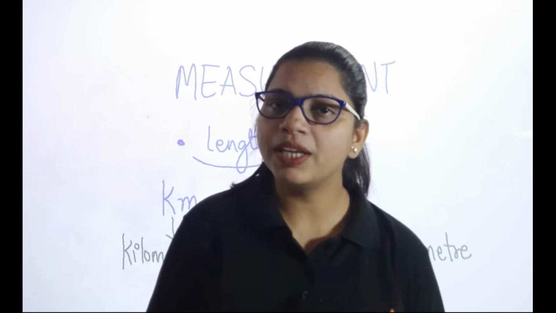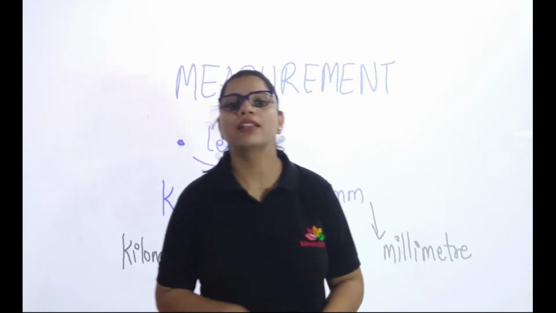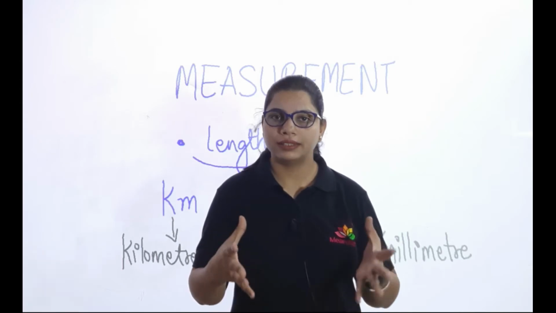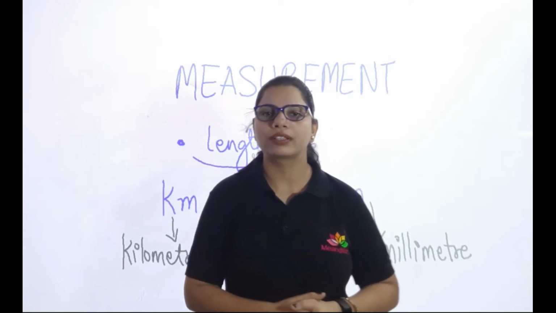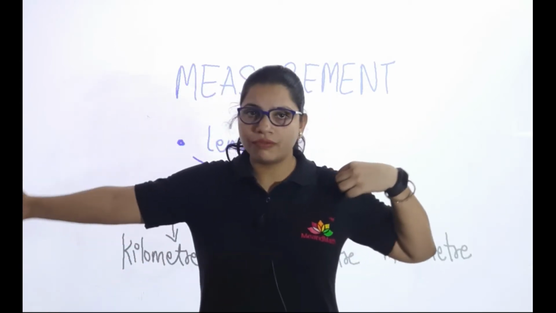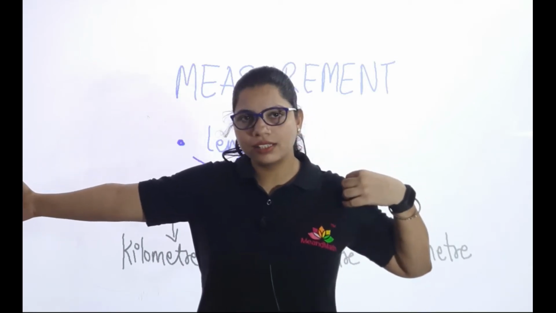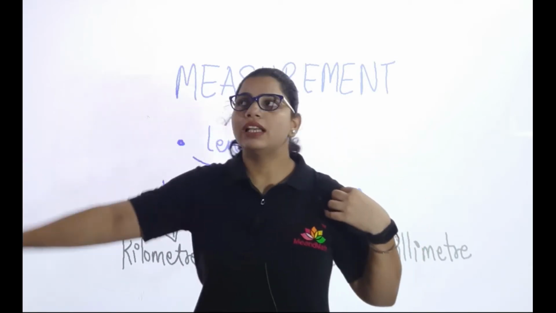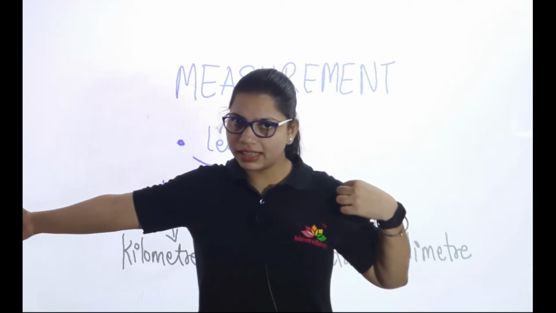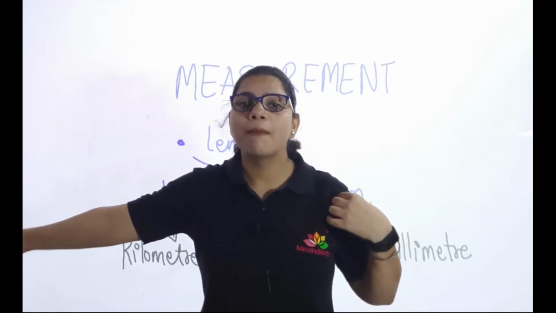Now if I want to measure the length of the door, the length of the door obviously will be greater than this, and a door can't be this small, so we will be measuring it in meters.